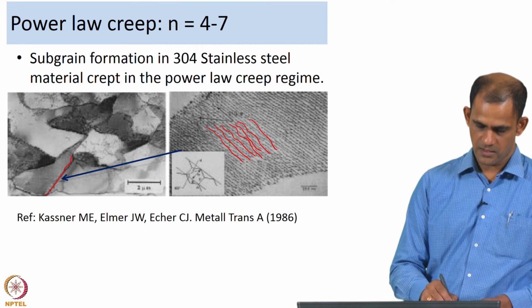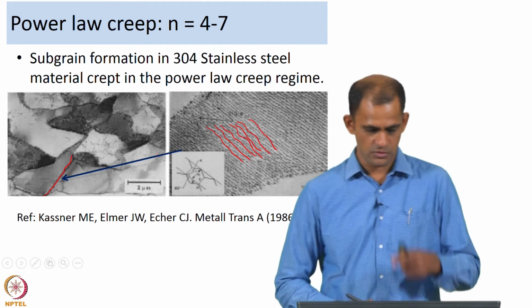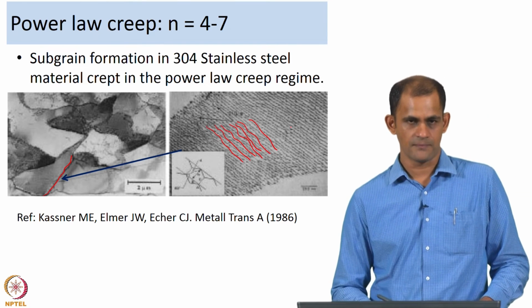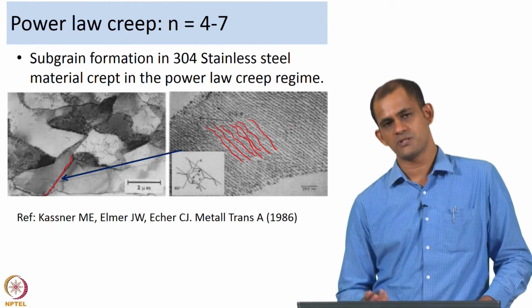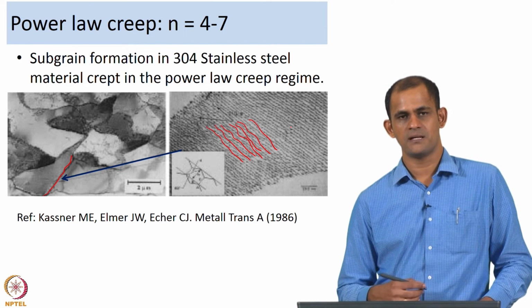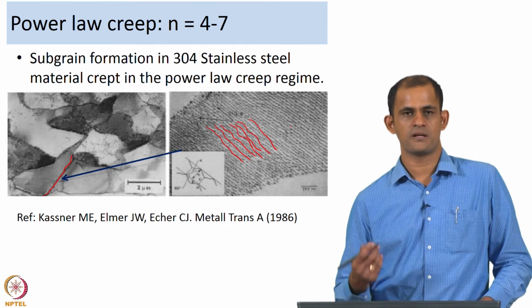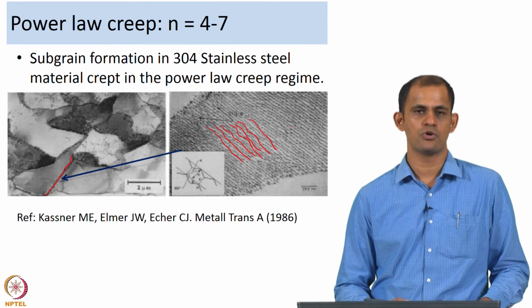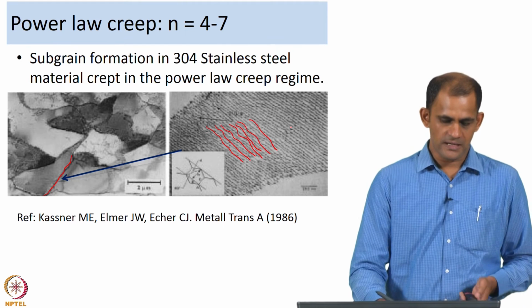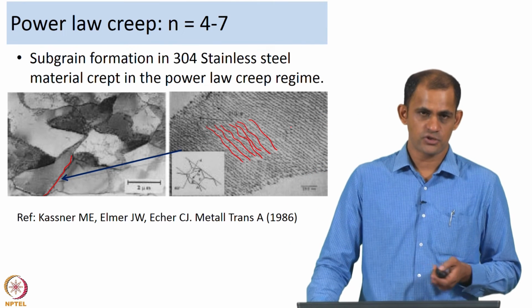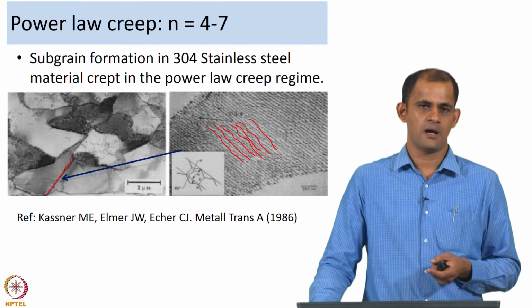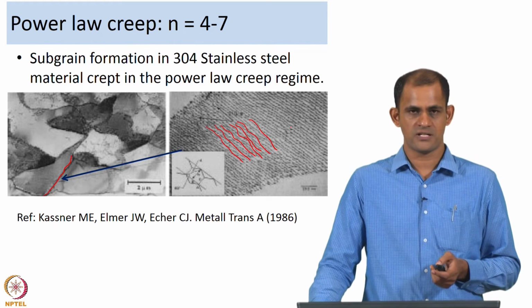If you magnify this boundary further, that is the kind of configuration the dislocations develop. If you see subgrains in your material with n equal to 4, then you can very easily say that it is dislocation climb controlled creep. That is the kind of microstructure that one could see for a material crept in the n equal to 4 to 7 region.